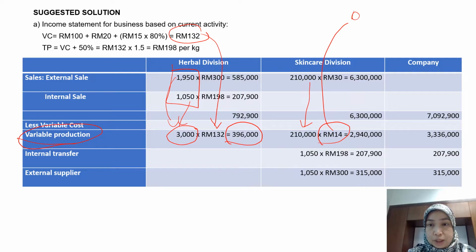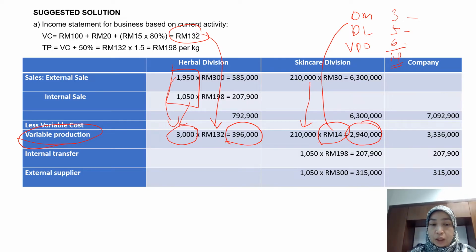That means direct material excluding herbal ingredient is 3 ringgit, direct labor just now 5 ringgit, and variable production overhead 40% of 15 ringgit calculated earlier, which is 6 ringgit. So the total is 14 ringgit. This one also you can show separately, for example direct material 3 multiplied by 210,000, but finally if you total up, you will get 2,940,000.